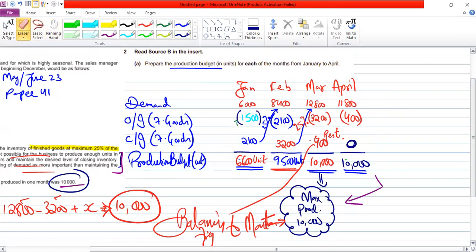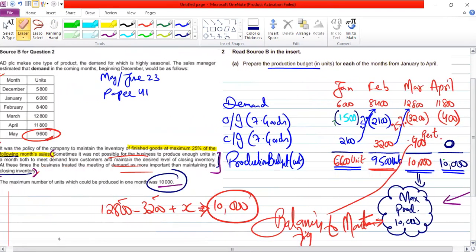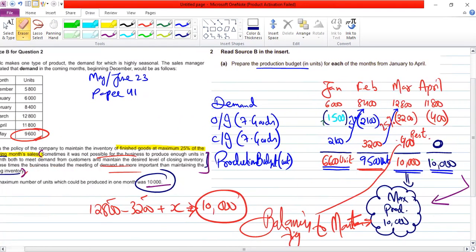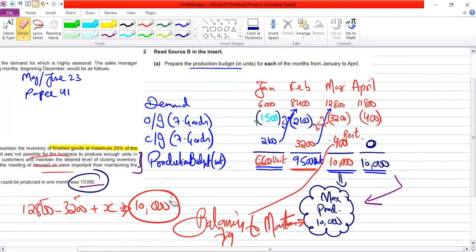Opening is 400 and we have sales. April sale is 11,000, like this. I cannot produce any unit. Again, there is a problem. What is the problem? Even with the opening, it is still more production.